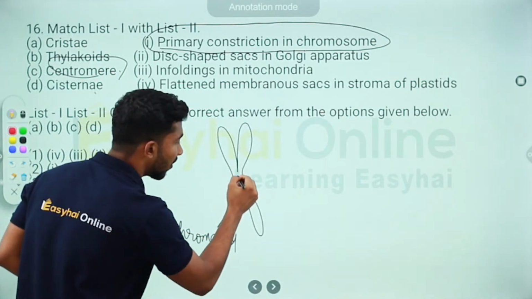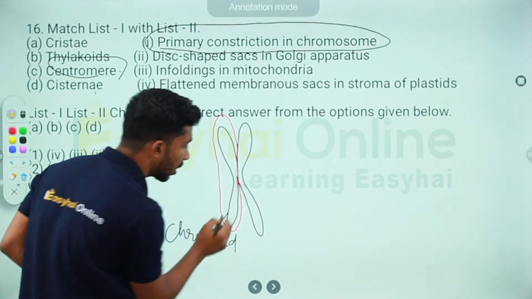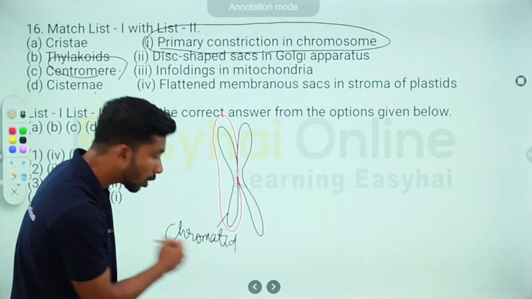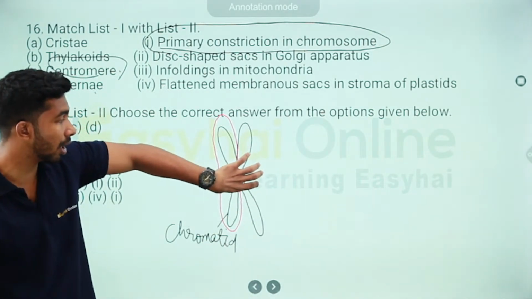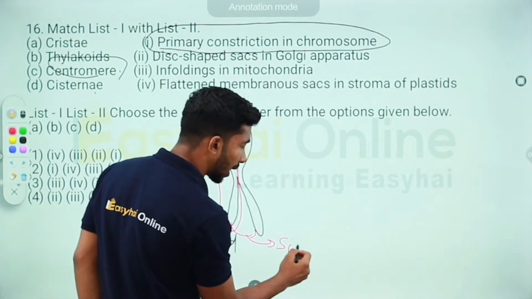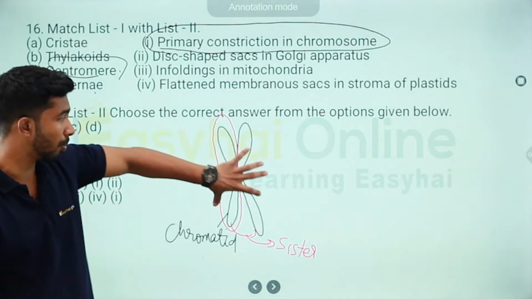Okay, now if I were to take just this one single arm, that is called a chromatid. Now, since these two chromatids come from the same chromosome, these two are called sister chromatids, because they both come from the same chromosome.